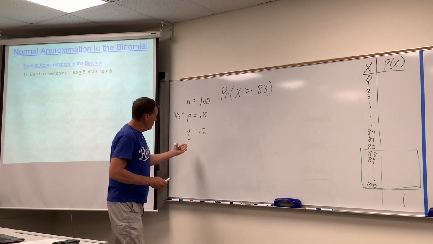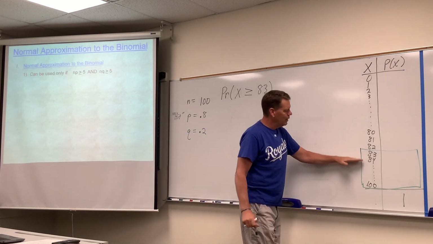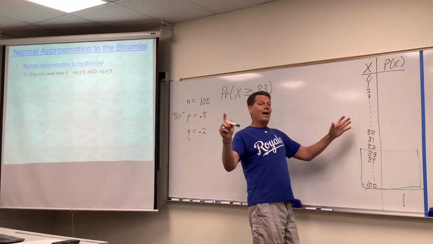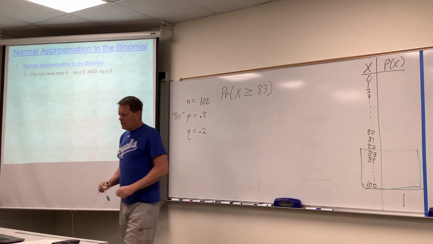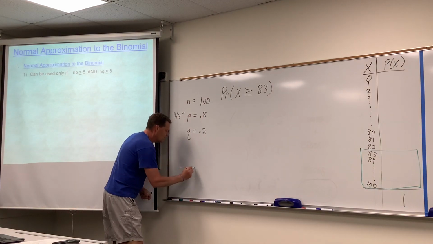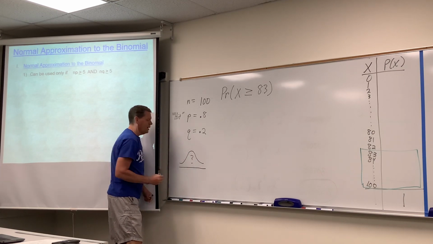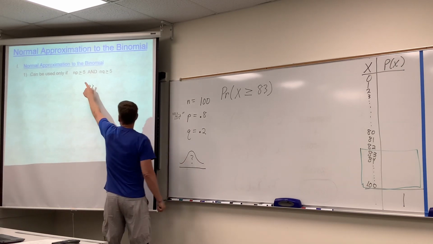So here's what I'm going to do here. If I'm looking at this question and going, you know, I could do the old formula approach and figure that out for all these numbers and add them together. Party at my house, woohoo! Wait a minute. Is it possible to use a bell curve as a substitute? And so here's my little picture. Bell curve, question mark? Can I use a bell curve as a substitute for this? Let's check these two rules here.